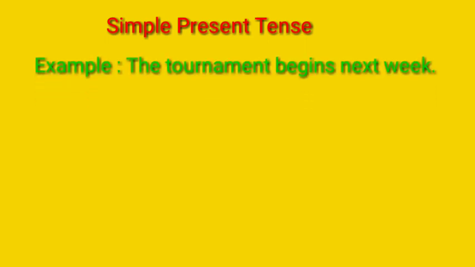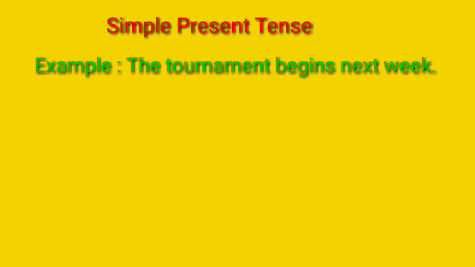Okay. We can use simple present tense with a future meaning. Example, the tournament begins next week. Here we use simple present tense, but the future time is there. Okay. Like that we can use simple present tense with a future meaning.